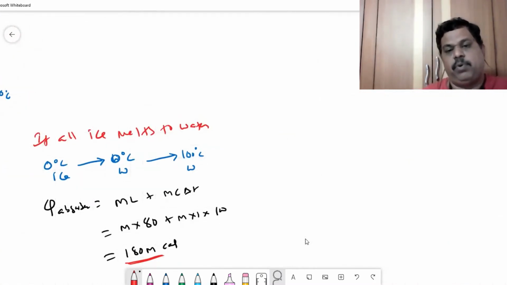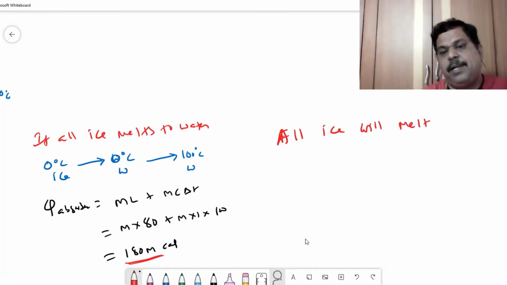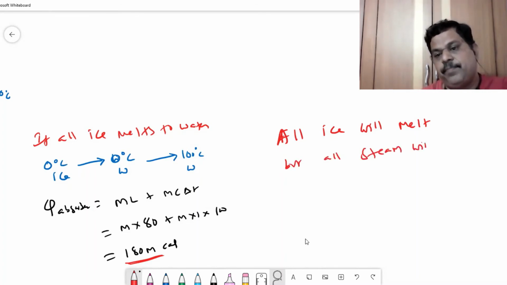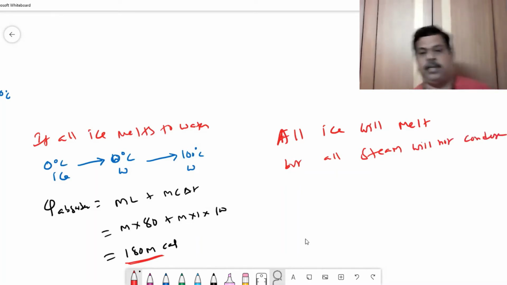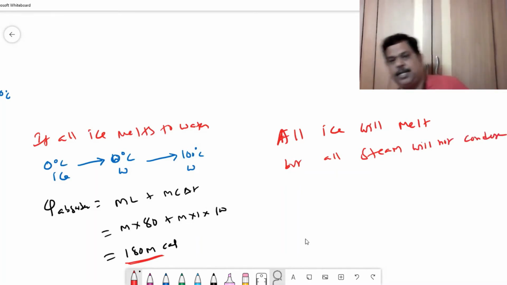So from the above two cases, we understood that all ice will melt, but all steam will not condense. This is an important point you should understand here.